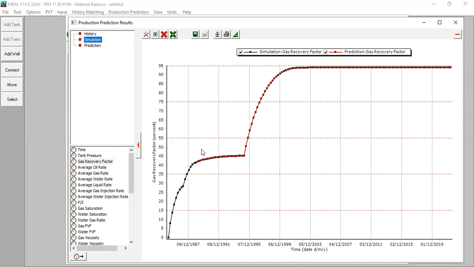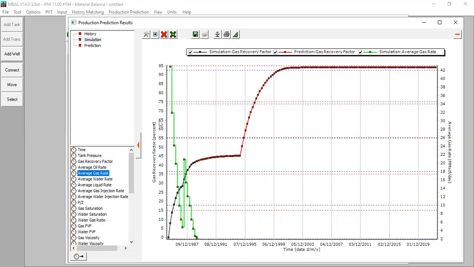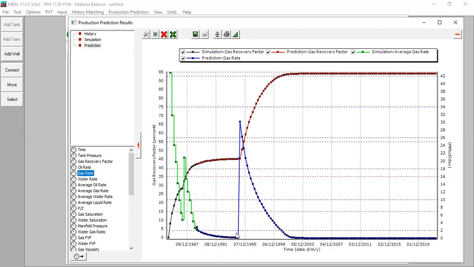And what about the gas rate? Simulation, select the gas rate, average gas rate, this one, and go to prediction or forecasting gas rate, this one. So you can see if I lower down the wellhead pressure, the production increases significantly here, up to almost 30 million standard cubic feet per day. But of course, the production will decline again.